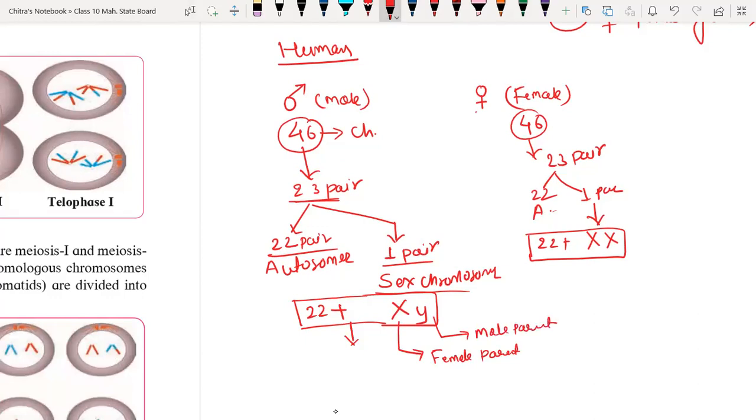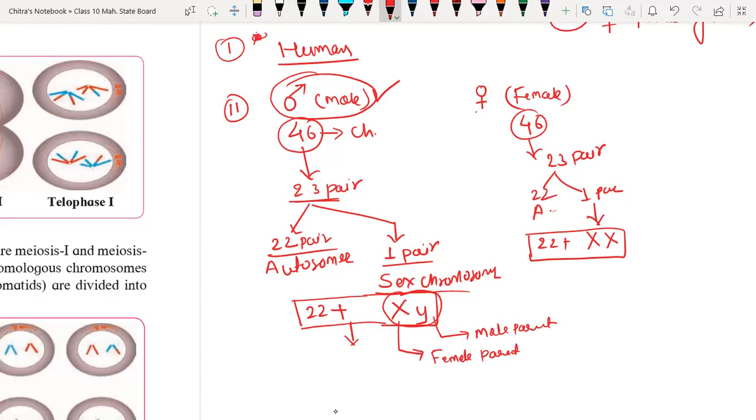When these two chromosomes form the new generation, suppose this is the first generation and that is the second generation. To form the male gamete here, two parents are required, male parent and female parent.